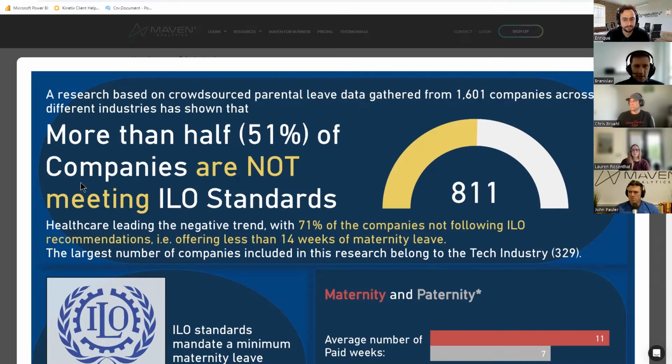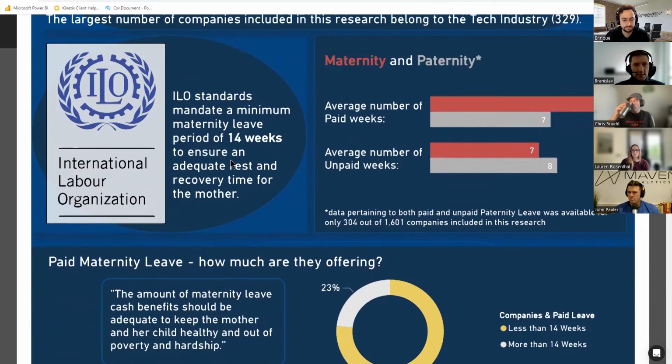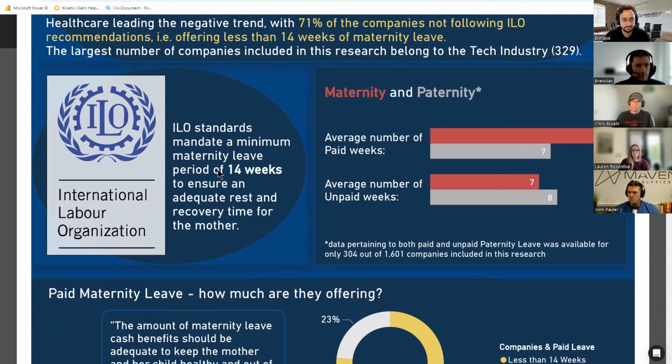I like the use of color. I like the chart, but I think it would work just as well even without the donut chart on the right-hand side. Everything moving from here goes to break down and support this claim. And the structure is awesome too. If you see, on the left-hand side, we have these ILO standards and the publications. For example, right here, we see the already mentioned context about 14 weeks being the minimum. And then on the right-hand side, we see that this is really not the case.